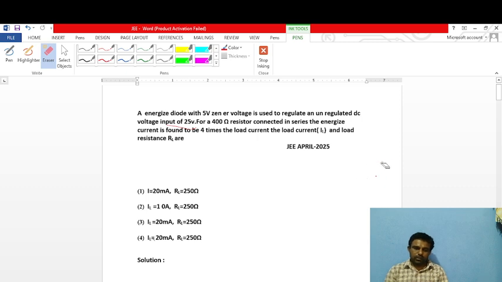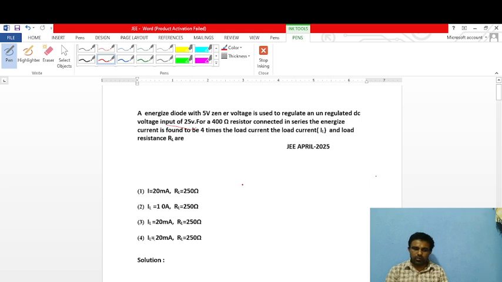So first, for solving the problem, whenever a question is given on the Zener diode, draw the circuit first. First of all, we have to draw the circuit. Then we get the answer very easily and within less time.